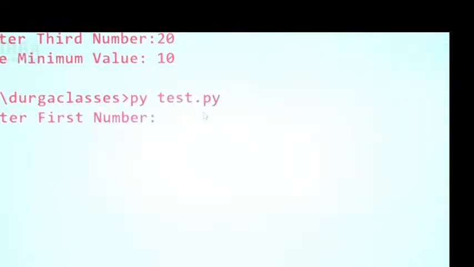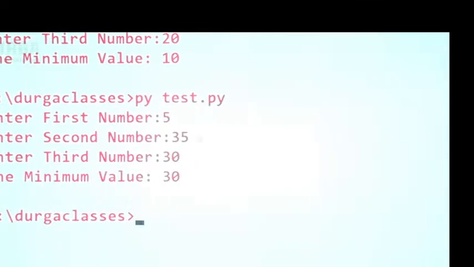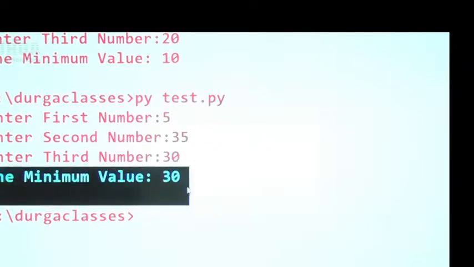I'm trying to take 5, 35, second number, third number 30. Have you observed, right? The minimum value we are getting is 30 instead of 5. So there is some problem in our code. Take a bit of special care, sir.